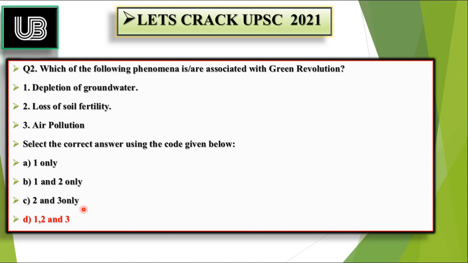Now the question arises, what is the green revolution and what are all these three phenomena? Might be you know about the green revolution and even you have heard about the first two phenomena, but the third phenomenon is contrary to what we have learned in biology, that plants are the ones which purify the air, plants are the ones which generate oxygen, and here we are learning that the green revolution has caused air pollution. What is this? So let's learn about these concepts in the next slide.